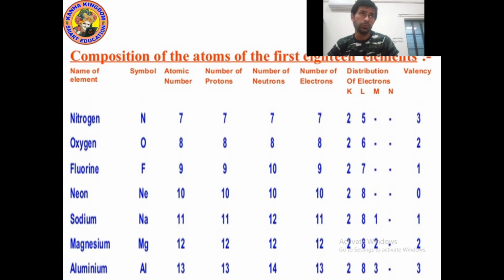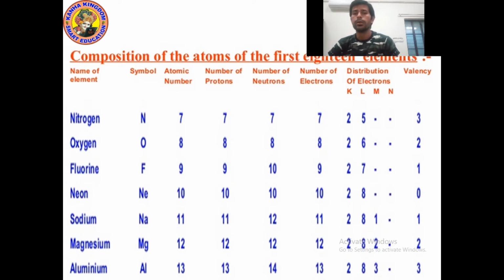8 minus 6 is 2. So oxygen needs only 2, so it cannot lose 6 electrons, because 6 is more and 2 is less. 6 plus 2 is 8. So it will gain 2 electrons. So oxygen will gain 2 electrons, and its valency is 2.